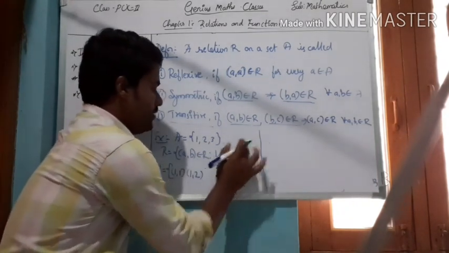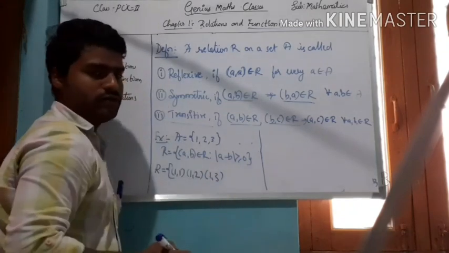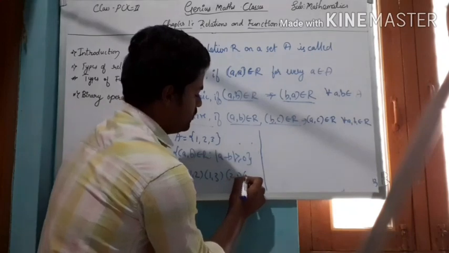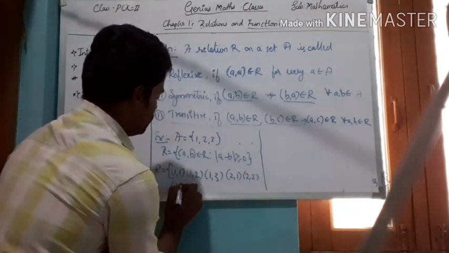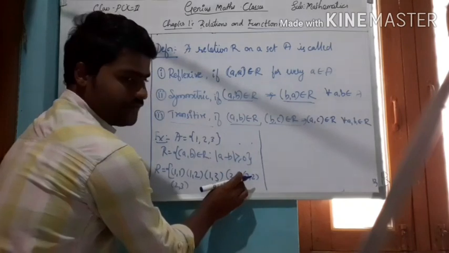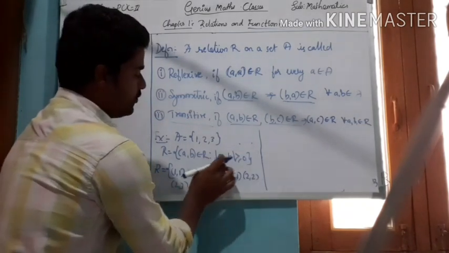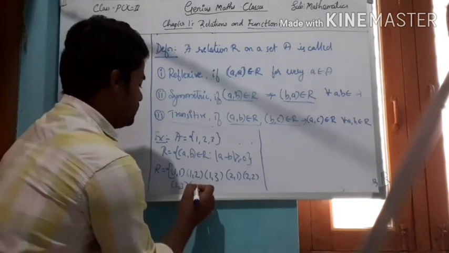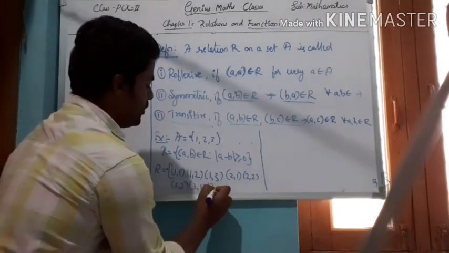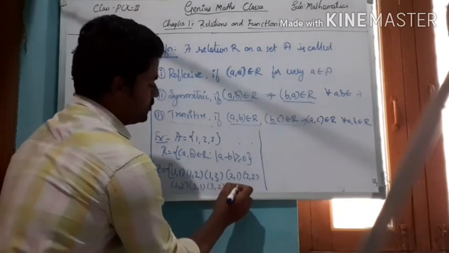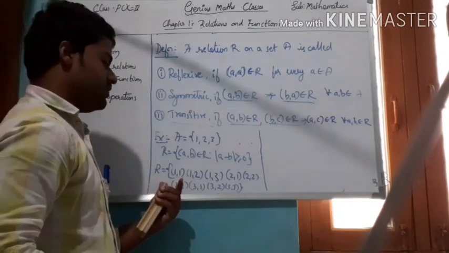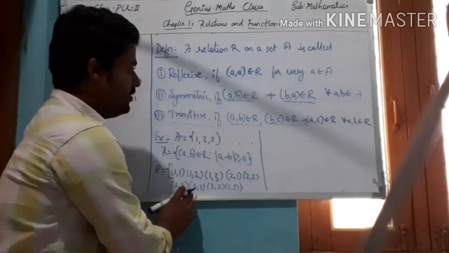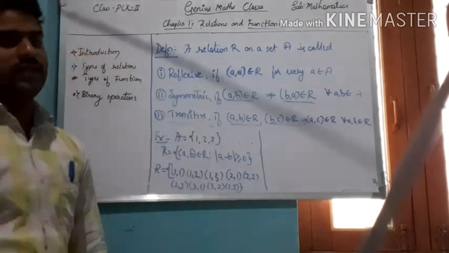And now 1 comma 3, obviously it is greater than 0. And next 2 comma 1, 2 comma 2, 2 comma 3. Here for 2 comma 1 the difference is 1, for 2 comma 2 it is 0, it also belongs to this relation. 2 comma 3, the difference is 1, it is also in the relation. And therefore 3 comma 1, 3 comma 2 and 3 comma 3. These are the elements of this relation. In that, I will define the reflexive, symmetric and transitive relation.